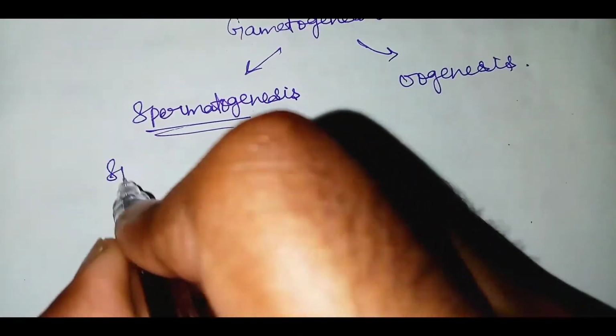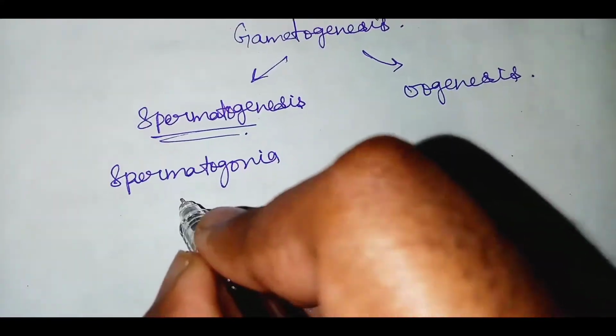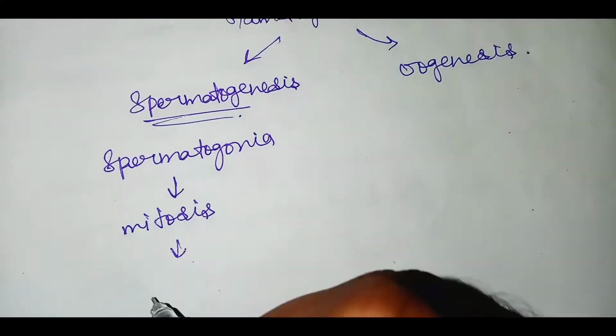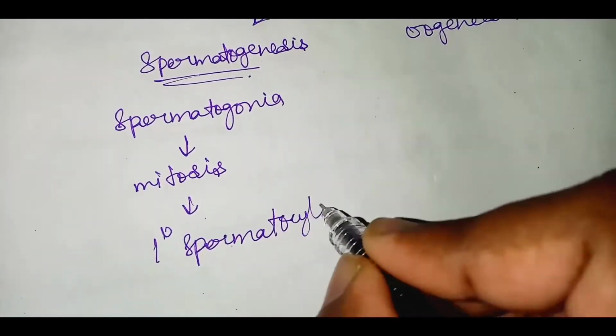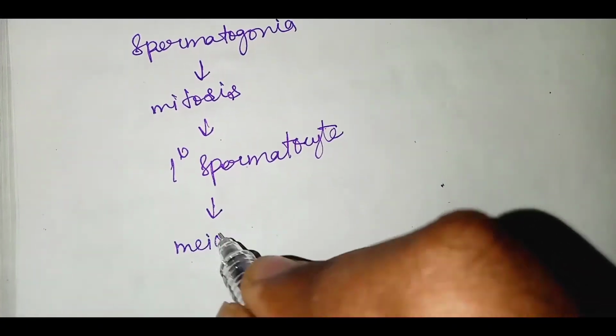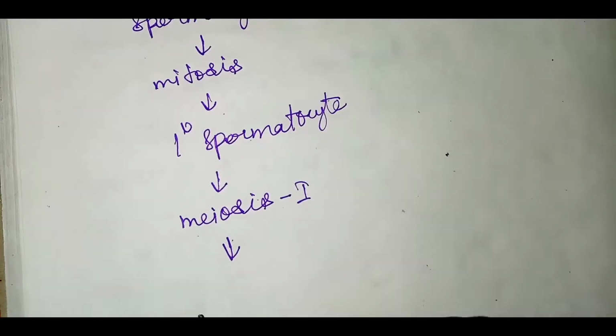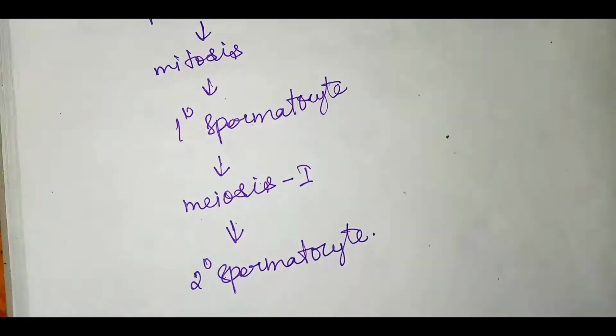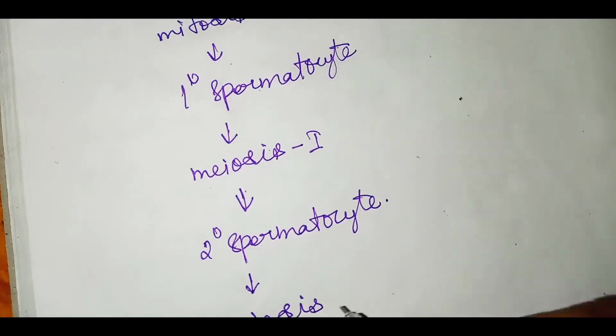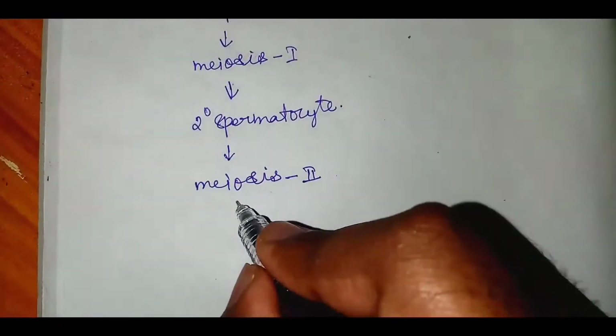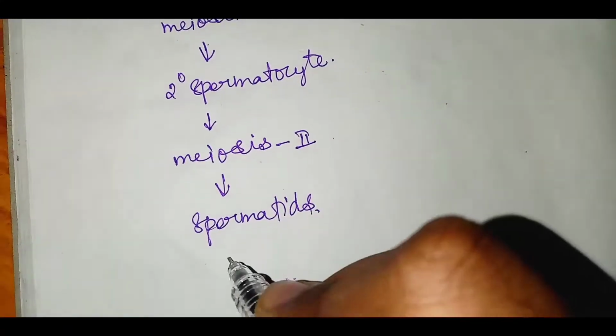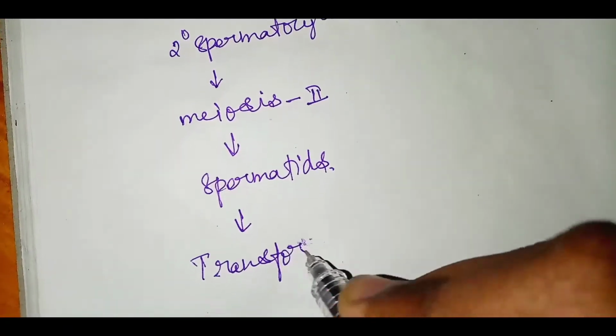In spermatogenesis, first there will be a spermatogonia. This undergoes mitosis and gives rise to the primary spermatocyte. This undergoes meiosis 1 and gives rise to the secondary spermatocyte. The secondary spermatocyte undergoes meiosis 2 and gives rise to spermatids. And the spermatids undergo transformation and give rise to spermatozoa.